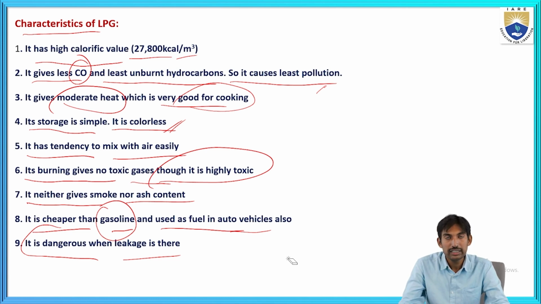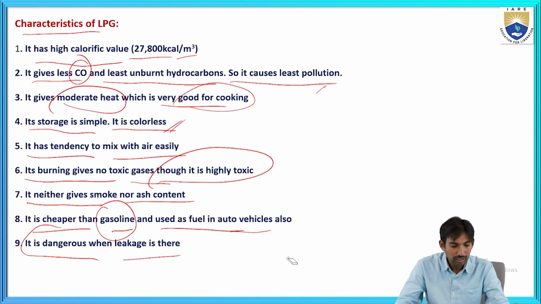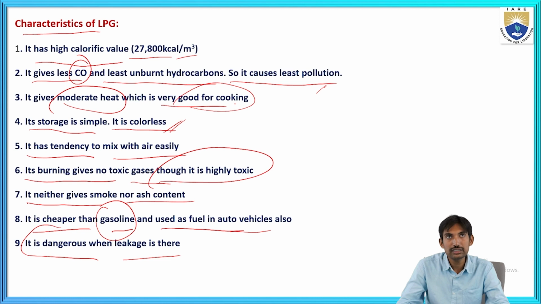What are those? It has high calorific value. The LPG gas contains high calorific value and it gives less carbon monoxide while burning, and it causes the least environmental pollution. And it gives moderate heat, which is very good for cooking. Its storage is simple, and it is colorless. It has a tendency to mix with air very easily.